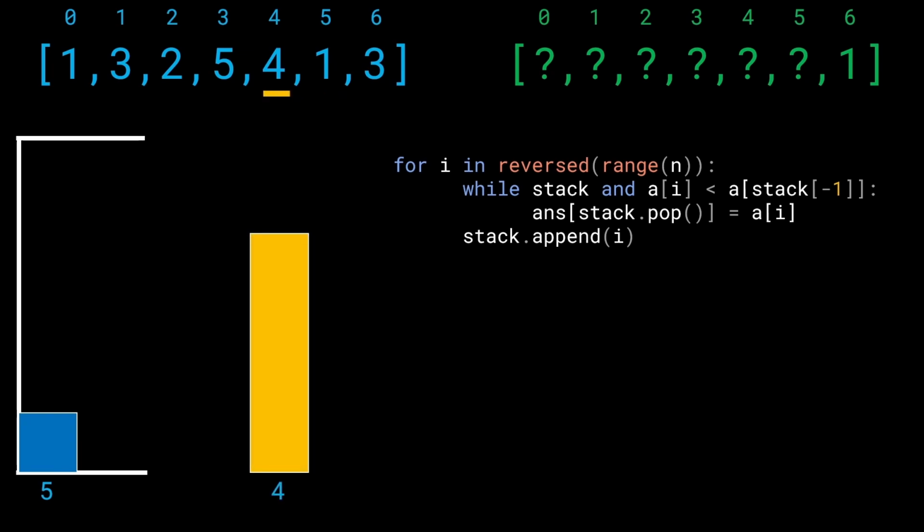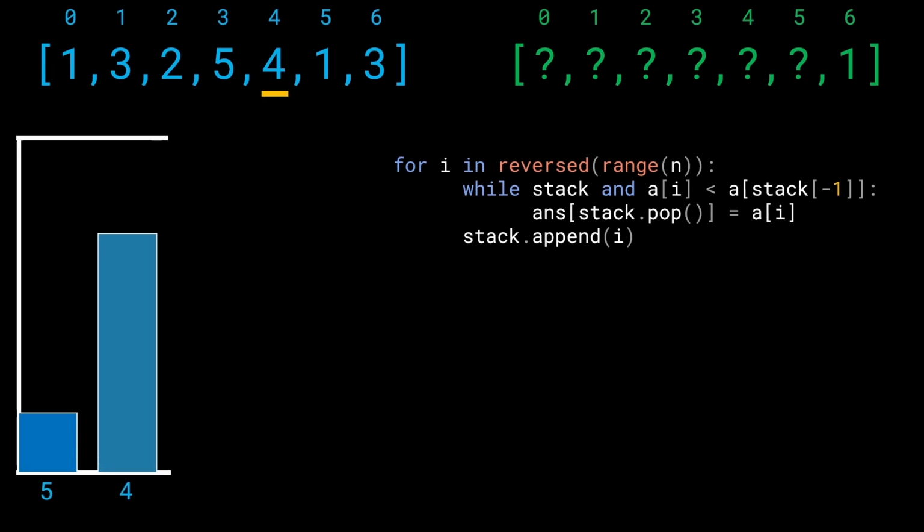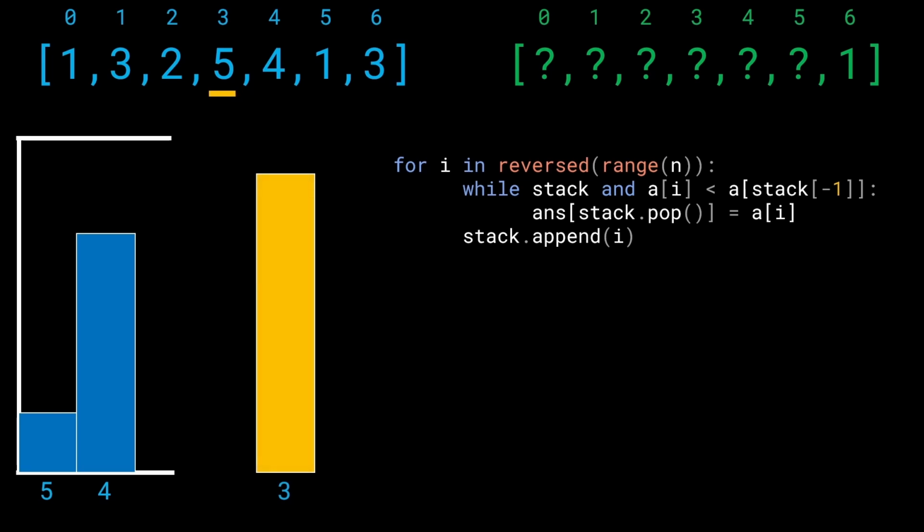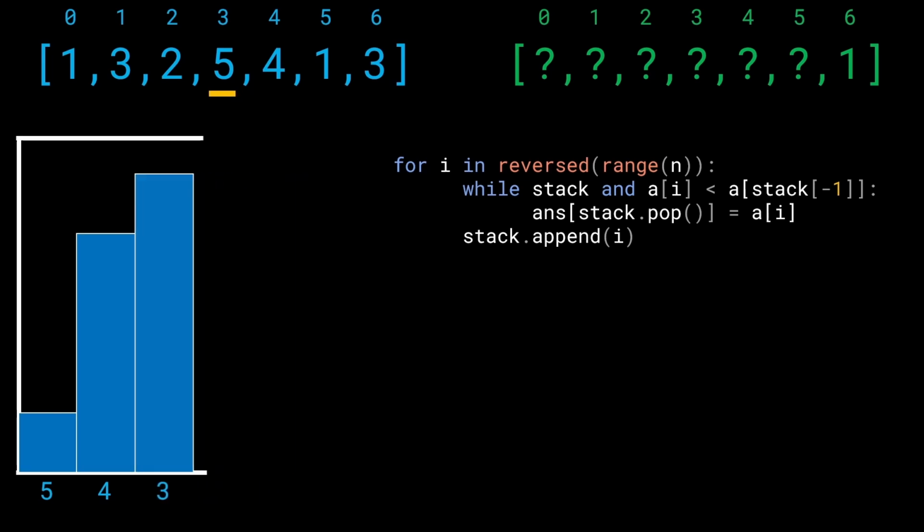What do we do at this point of time? Remember, we have to maintain a monotonically increasing stack. So since the value 4 is greater than the value at the index 5, let's just go ahead and add this to the stack, right? Simple. Okay, now let's go ahead and iterate further, and we see that the index 3 has a value 5, again greater than that. So this works out. Just add it to the stack directly, and look at that. We have a neat monotonically increasing stack.